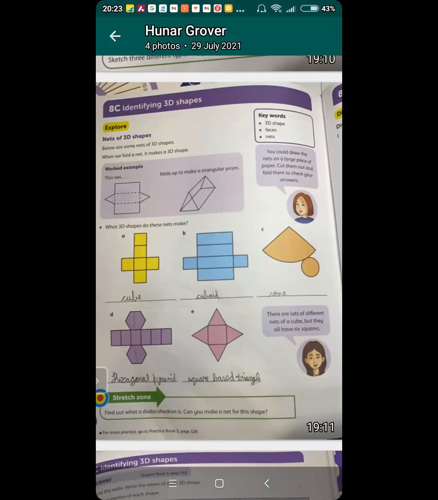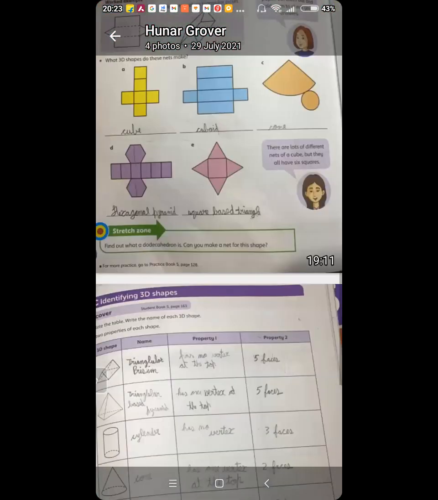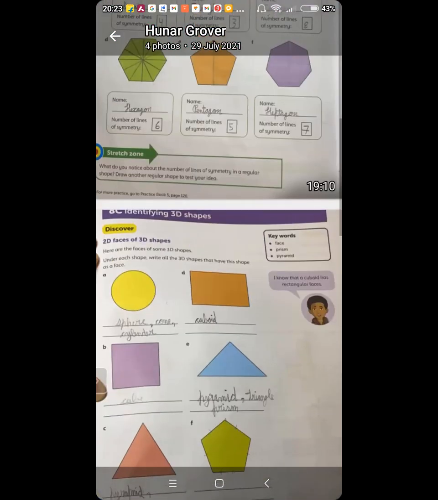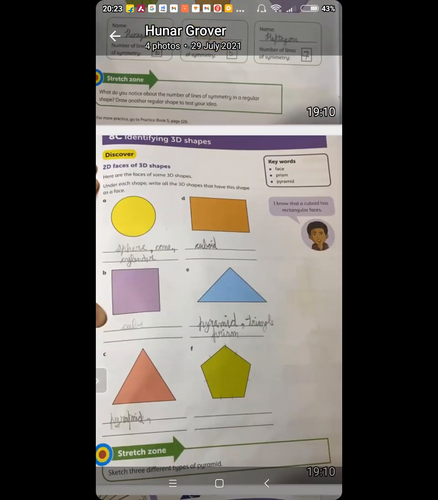Here we go. 2D faces of 3D shapes. This also you remember? That's a sphere, a cylinder, and a cone. The rectangle is for a cuboid, a rectangular prism, or a rectangular base pyramid. The square is of a cube.